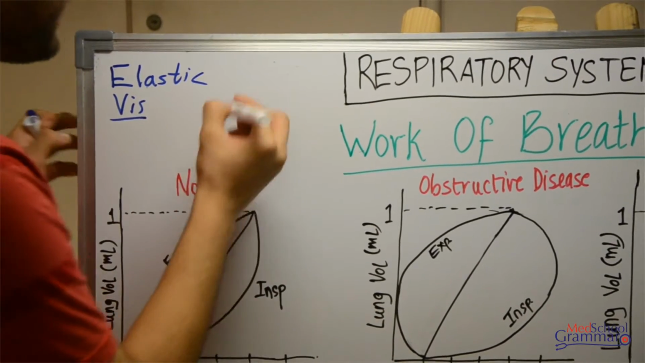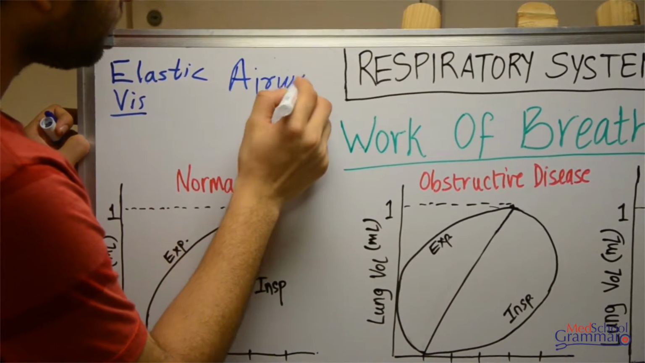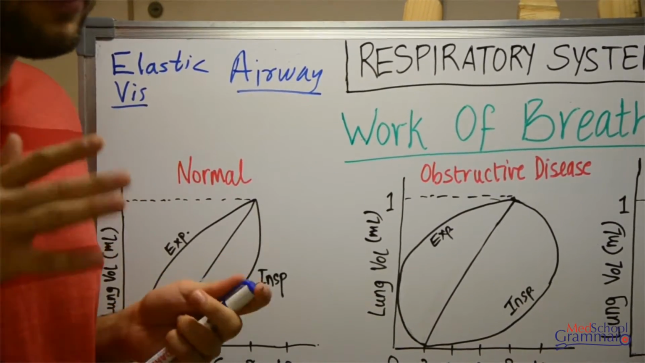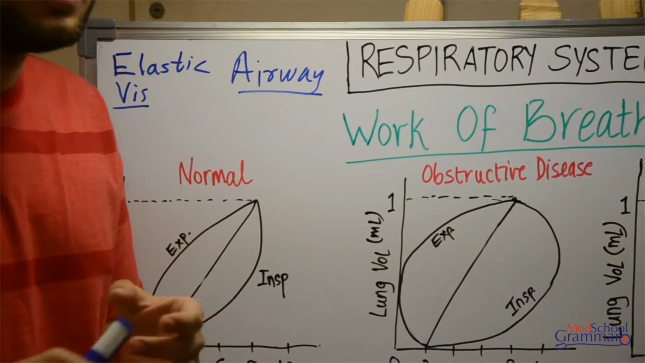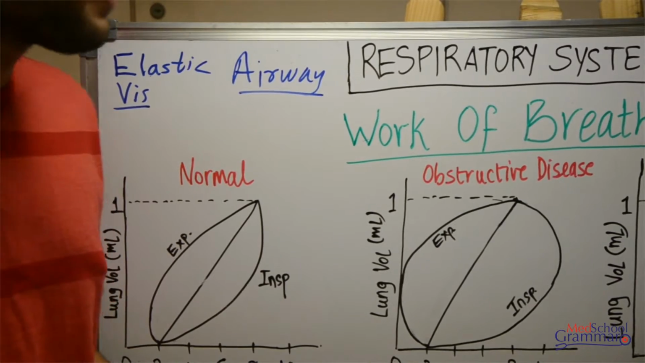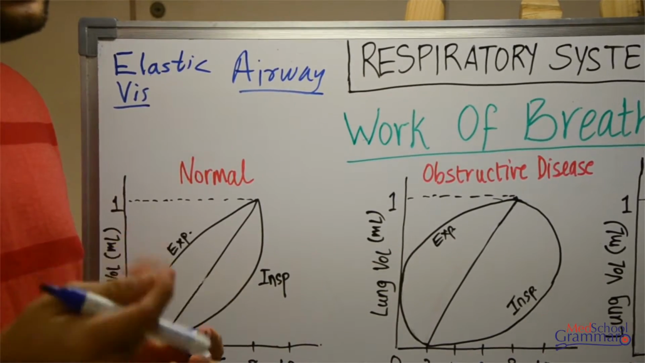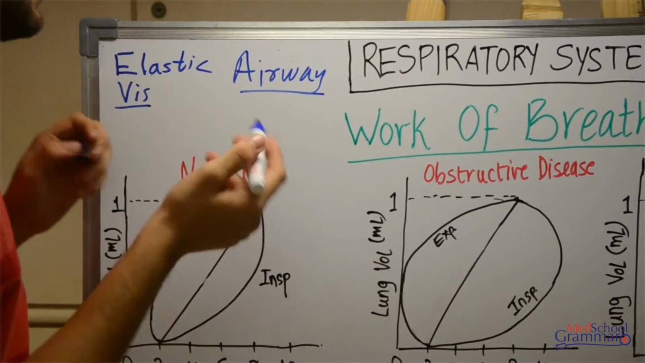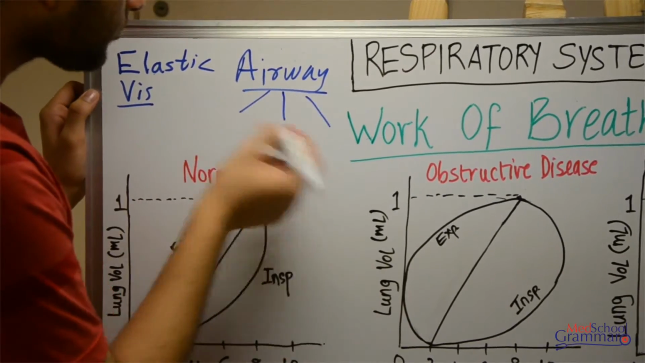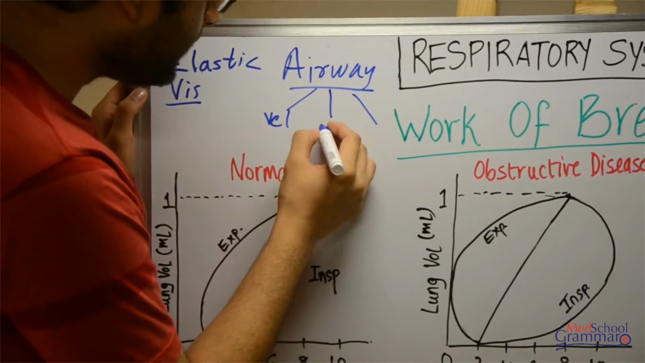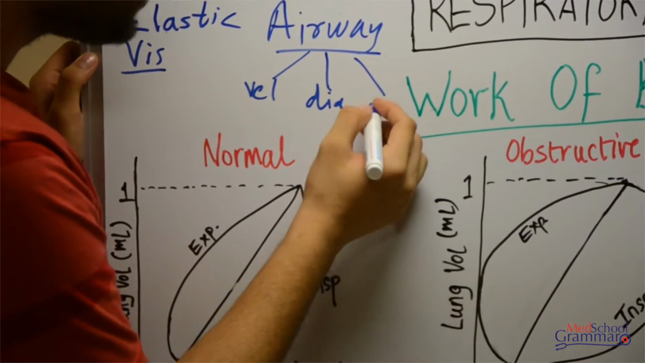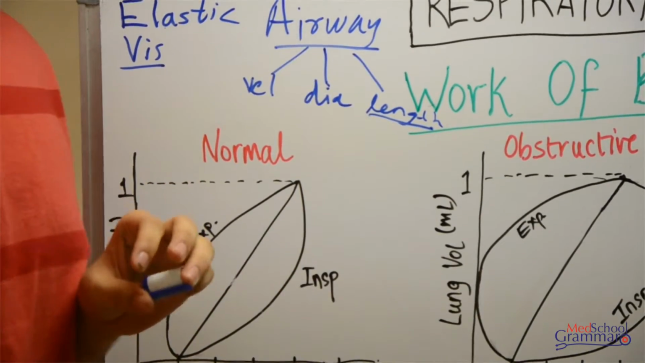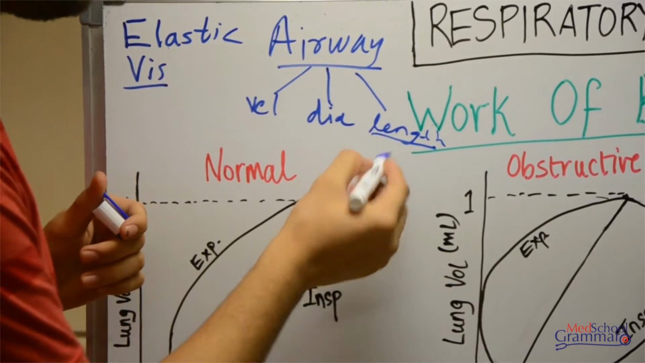And the third is the airway resistance. So what is airway resistance? Airway resistance is the resistance offered by the trachea, the bronchi and the bronchioles to the flowing air. How airway resistance affects airflow can be understood through three factors: the velocity of air, the diameter of the airway, and the length. Of these, length is of least importance because the length does not change as we breathe.